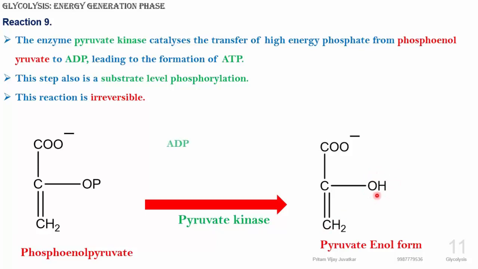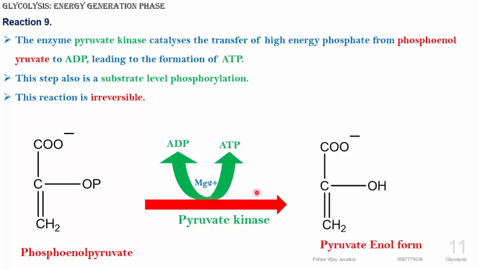This is again a substrate level phosphorylation. It does not involve any electron transport chain mechanism, and that's why the reaction forms directly from the substrate: ADP is converted into ATP in the presence of magnesium ion. What is changing here is the phosphate molecule, which is replaced by a hydroxy group. So again, this is a second substrate level phosphorylation without involvement of the electron transport chain, and this is an irreversible reaction.